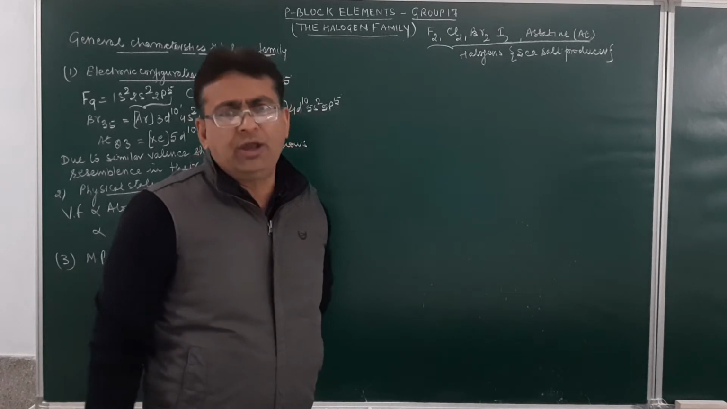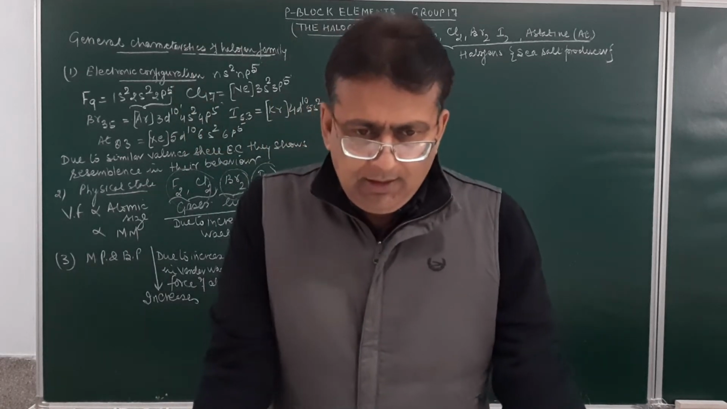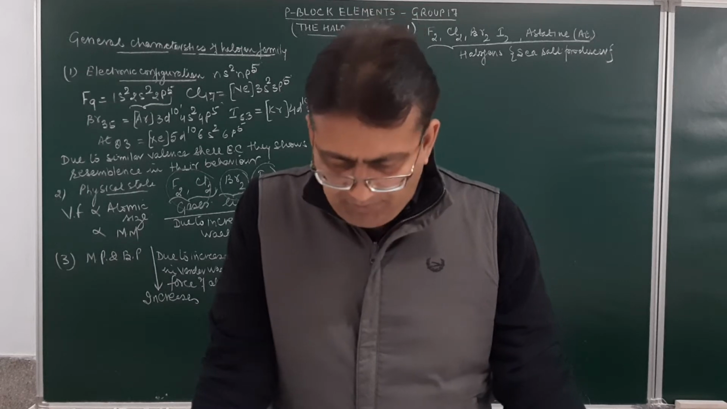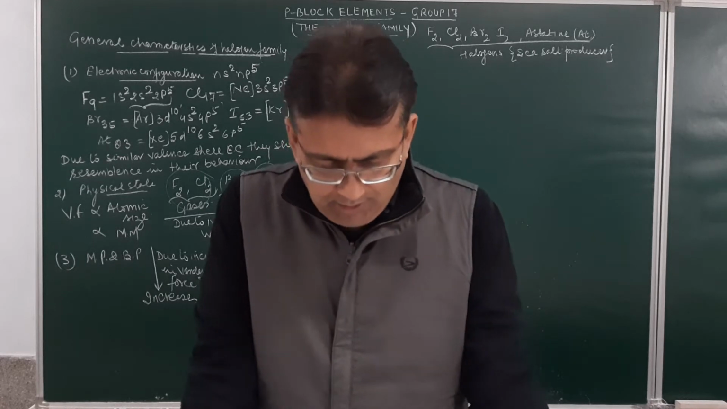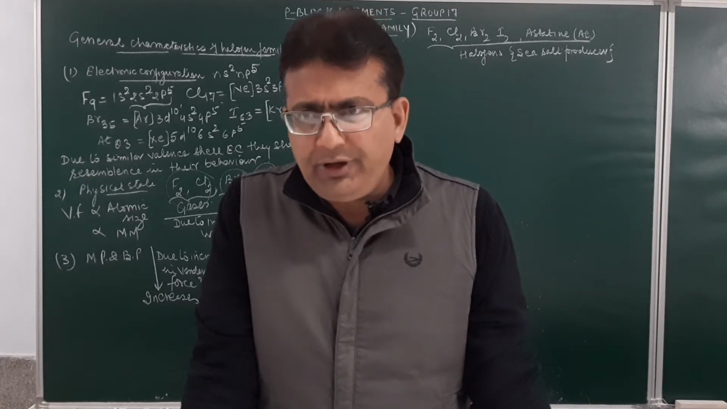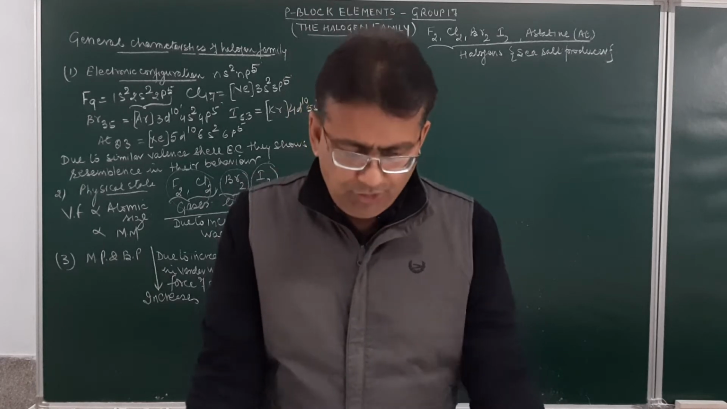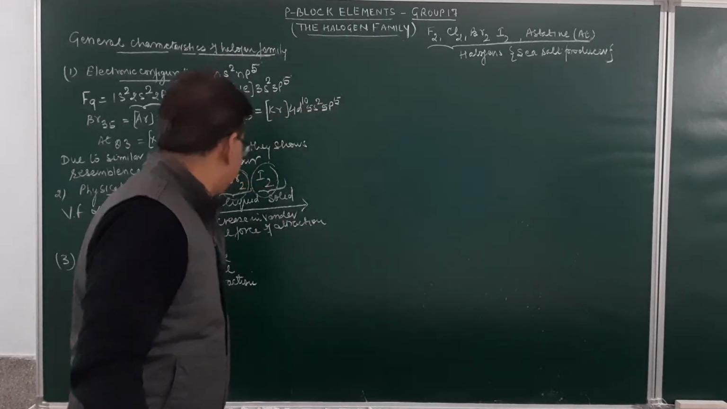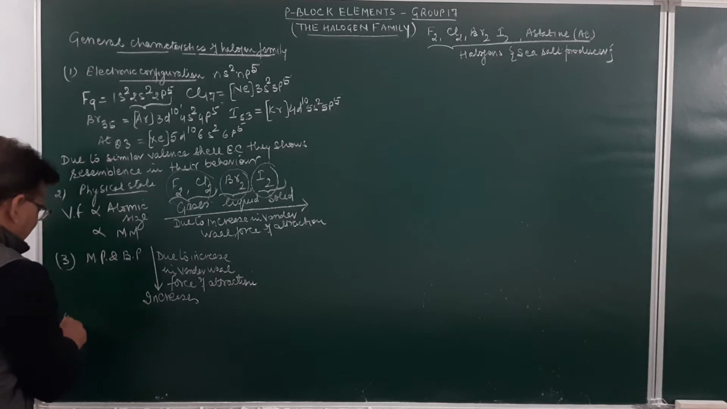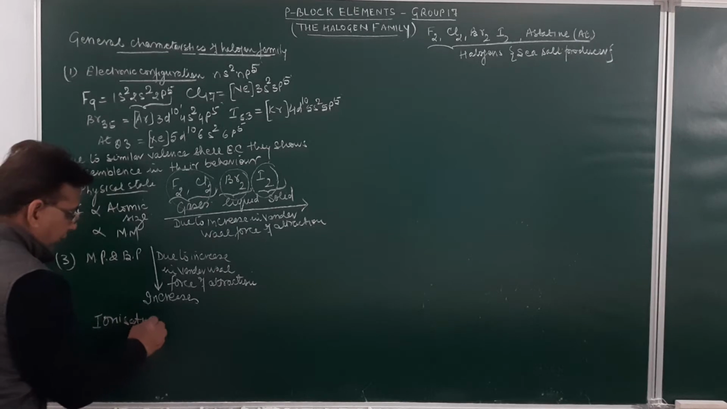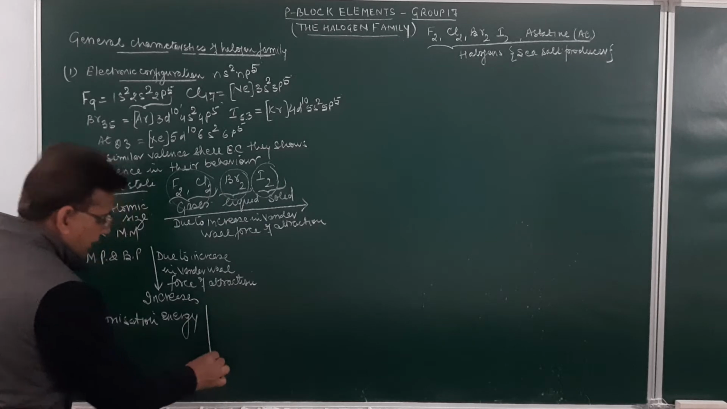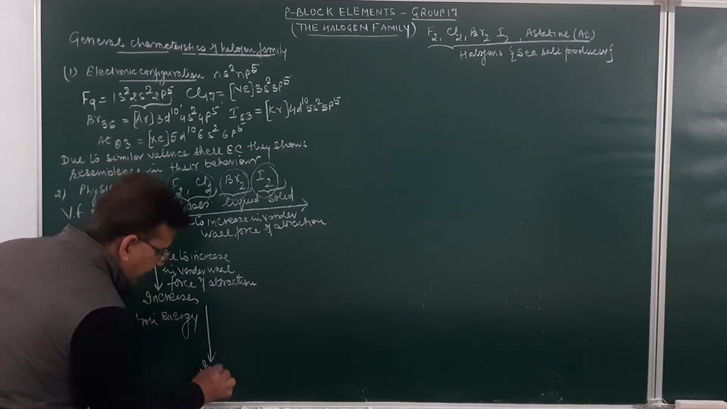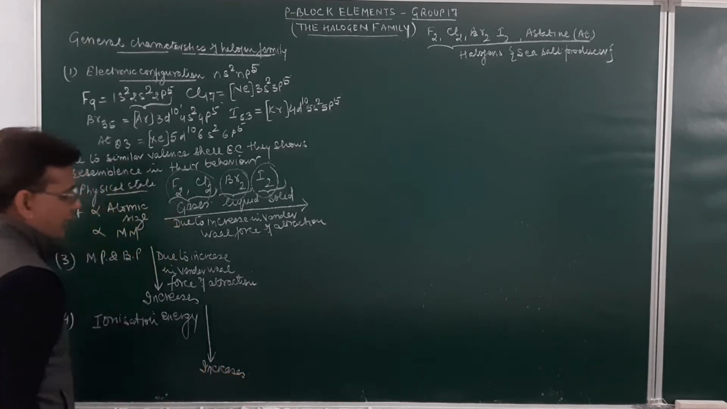Now, ionization energy. The group 17 members have a high ionization energy, and their ionization energy decreases on moving down the group due to increase in atomic size. Next property over here is ionization energy.